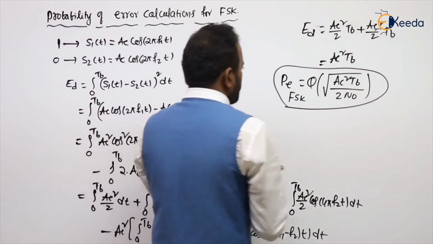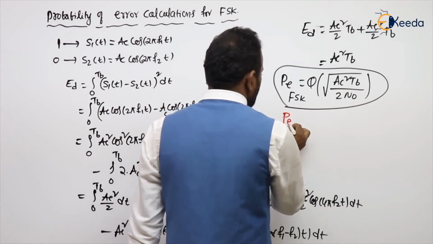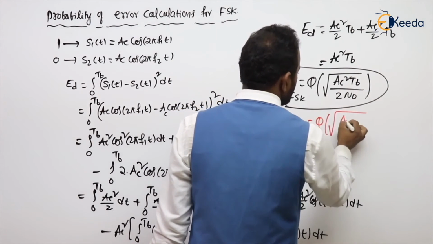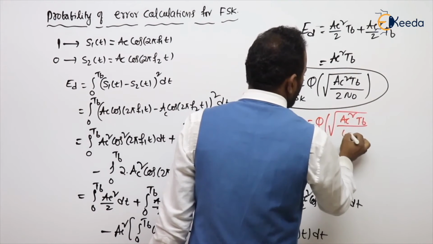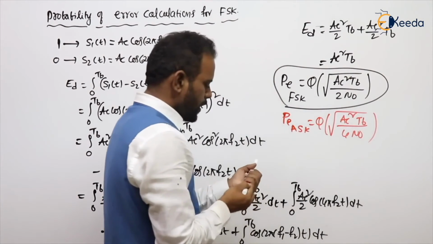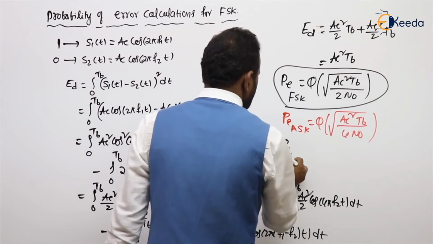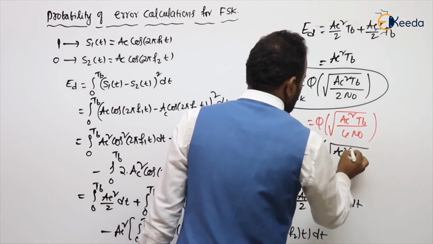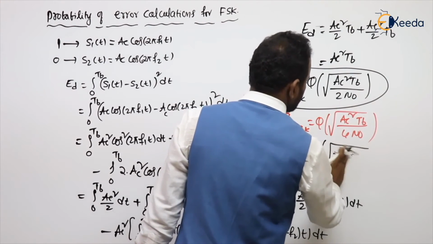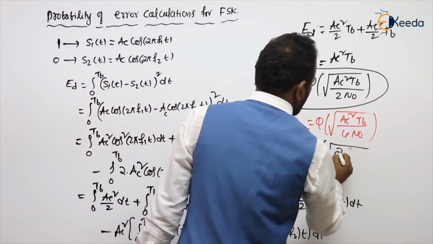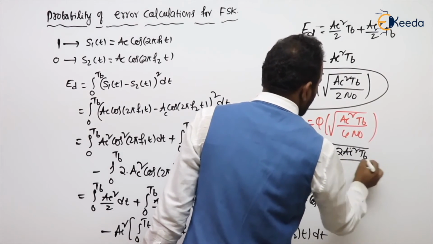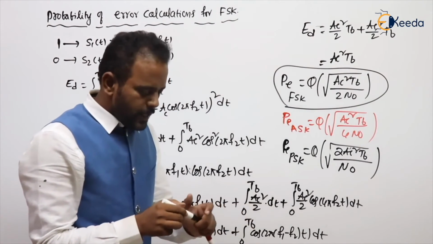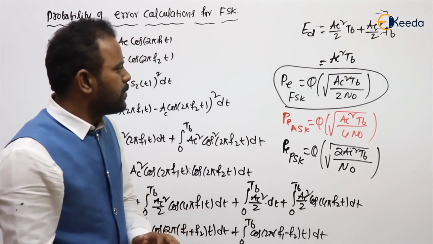For the remaining other two, we have already calculated. For ASK we got a Q function of root AC square TB by 4 N naught. What about the PSK modulation scheme? PSK is a Q function of root 2 AC square TB by N naught. Now you can compare where the argument is more in all three.